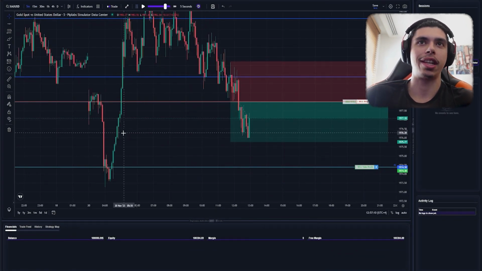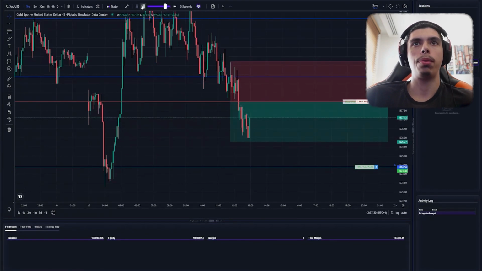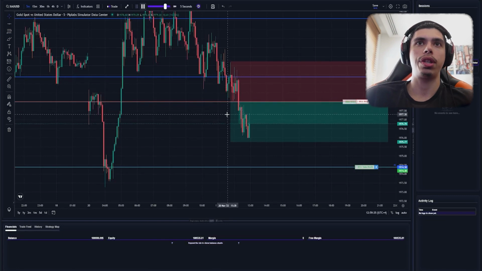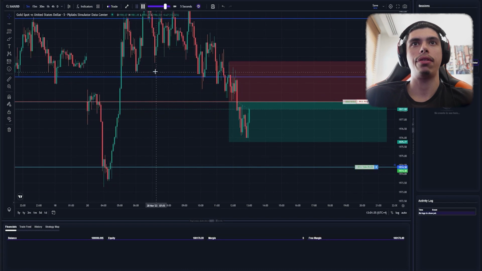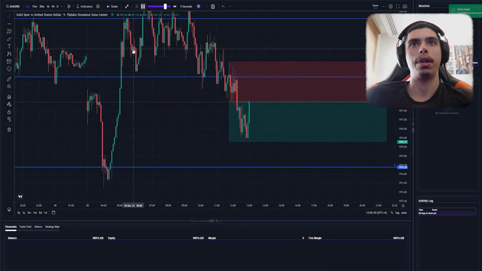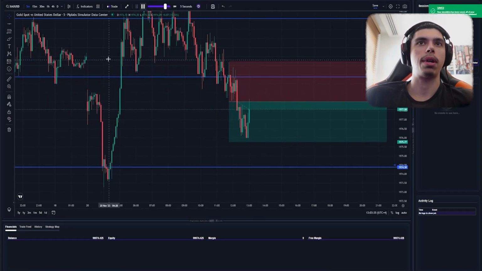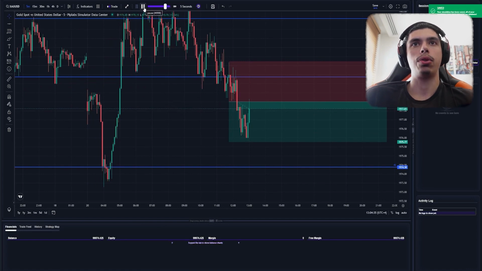Even 5 minutes is as clean as day. On 5 minutes, we have no problems. It's extremely clean. But with the way this is rejecting here, as long as we can respect this high, hopefully we can get back down. Or here we might be stopped out at break-even, which will be a little bit unfortunate, but it is part of the game. There we go. So we got stopped out at break-even. Now it's rejecting towards the high.